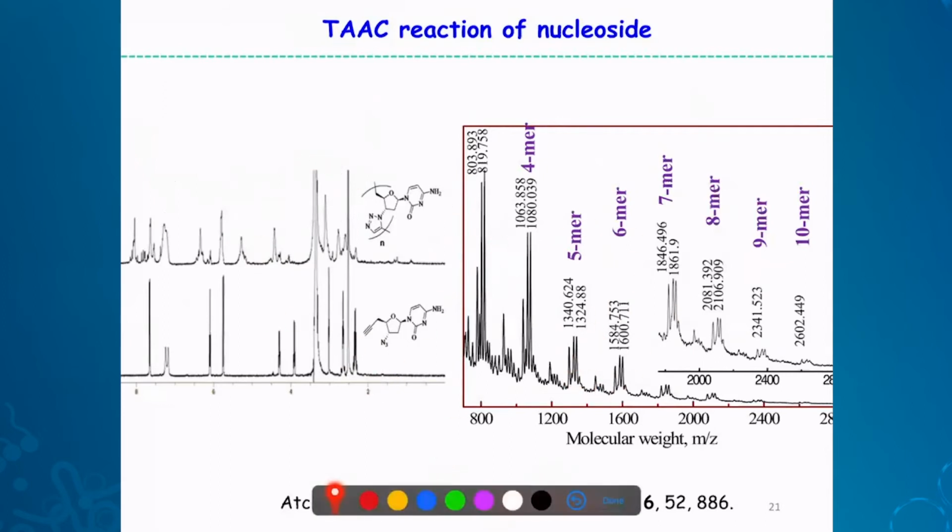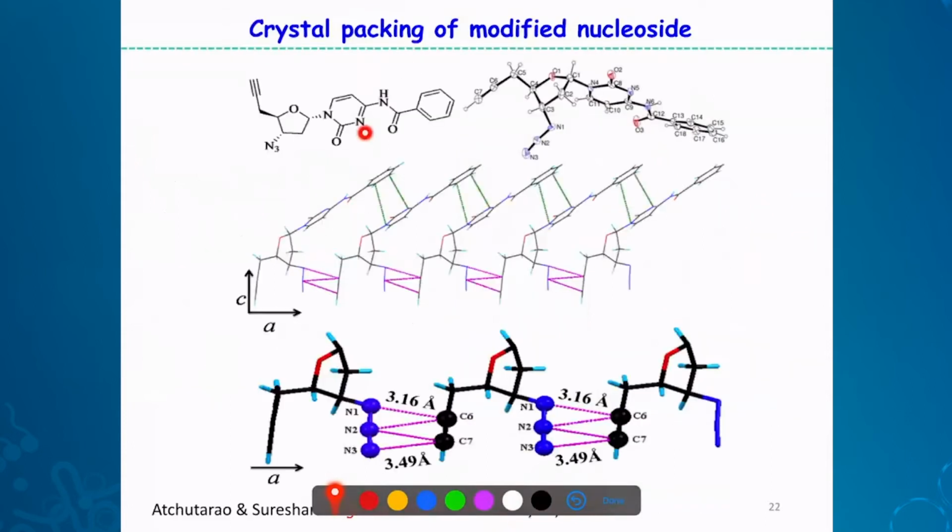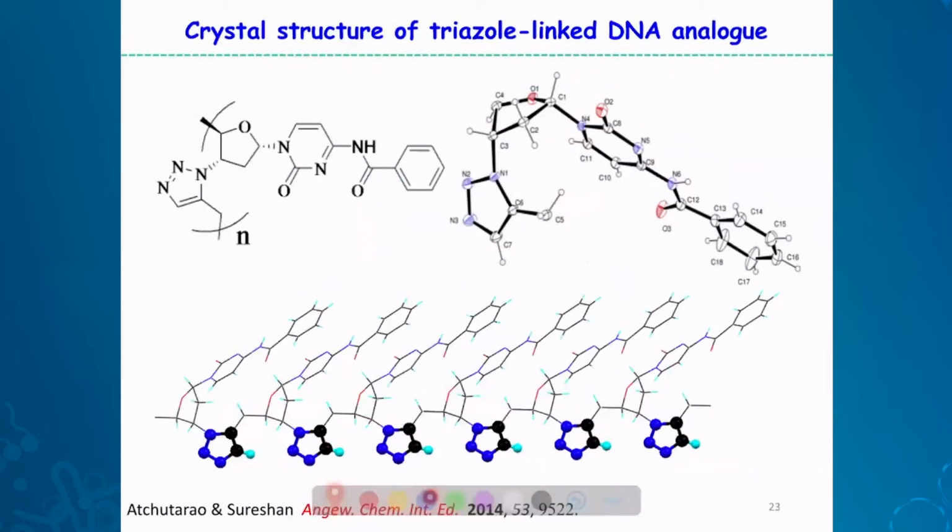We have monitored this reaction by different powder X-ray and other techniques, and it's a crystal to crystal reaction. Now, this is another derivative of that, where you have an extra benzoyl at this end position. This N-benzoyl cytosine derivative has an additional pi-pi stacking, because of which the distance between the azide and alkyne is much closer, and this is ready to react, actually. So just by heating at 60 degrees centigrade, this undergoes cycloaddition reaction, and you get the polymer. This is the polymer, or the DNA, the structure of the homobasic DNA we got through this single crystal to single crystal transformation.